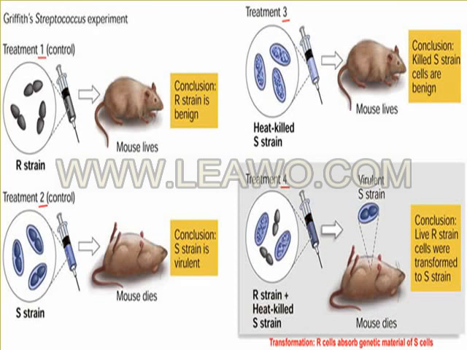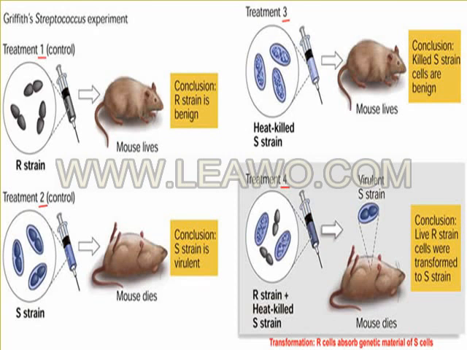Finally the mice die. Why? Because the genetic material for the capsule is taken from the heat killed strains to the non-capsulated organisms, and finally the virulence of the organisms results and the death of the mice takes place.